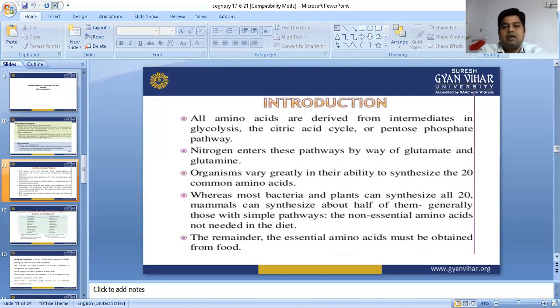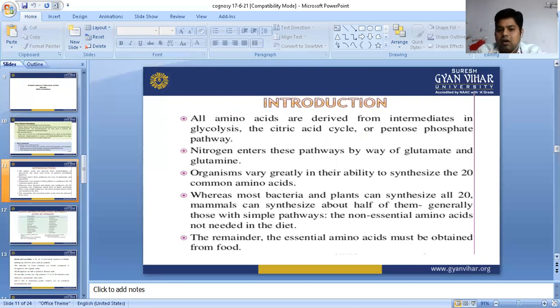All amino acids and their derivatives come from intermediates of glycolysis, the citric acid cycle, and the pentose phosphate pathway. Nitrogen enters these pathways by glutamate and glutamine, meaning nitrogen enters with the help of glutamate, because glutamate has nitrogen functionality, or glutamine. Organisms vary greatly in their ability to synthesize the 20 common amino acids, whereas most bacteria and plants can synthesize all 20. Mammals can synthesize about half of them. Actually, in mammals, 12 amino acids are generally synthesized.